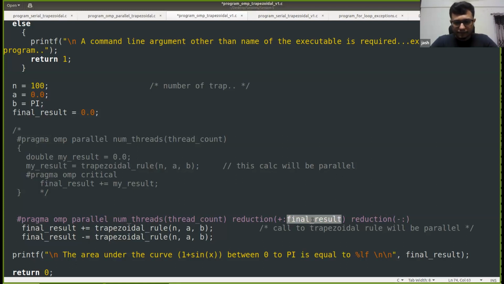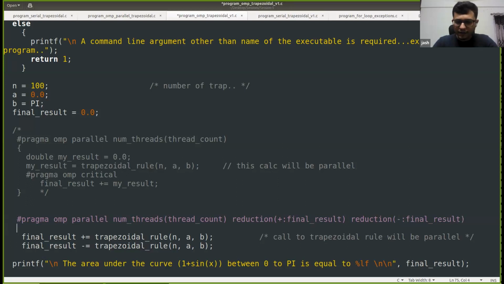Let us see if this one works. I think this should give some error, as far as I have tried, but let us see. Let me share my console.